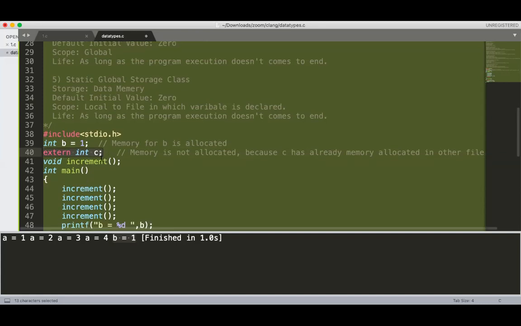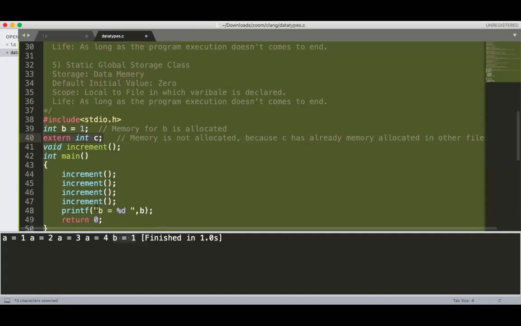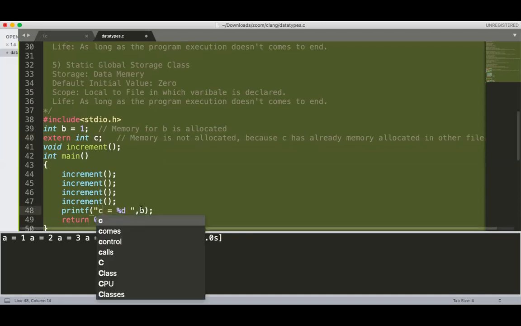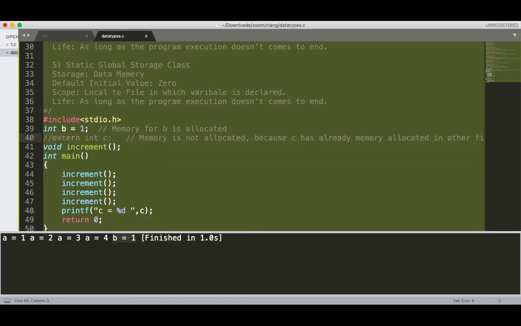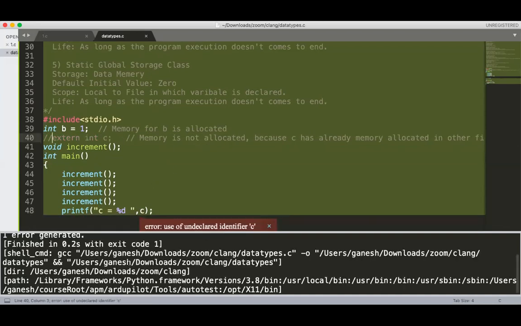Because if c is present in another file and you directly use c equal to c without declaring it extern, then you will get an error: undeclared identifier c. To remove this, you have to declare c as extern, but the definition should be present in the other file. If it is present, you will not get any error. But in the case of int b is equal to 1, the memory is allocated in this file itself, so you can directly use it.